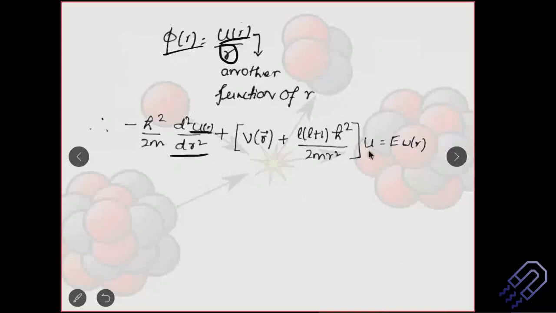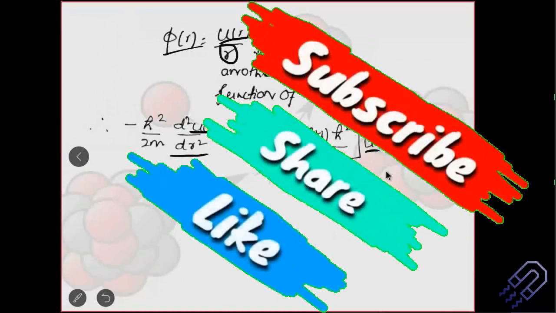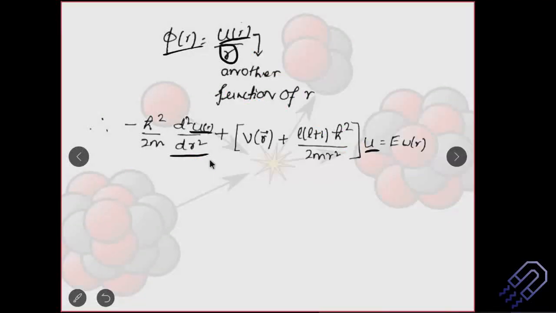So you have got u. If you put UR divided by R on both sides, this will be UR divided by R, and those R will usually get cancelled. That's the reason that only UR is getting considered here. So this U is a function of R, which might not be a constant, but R on the other hand might be a constant. That means R will be taken out and cancelled. So don't get confused. You just take phi R is equal to UR to remember.